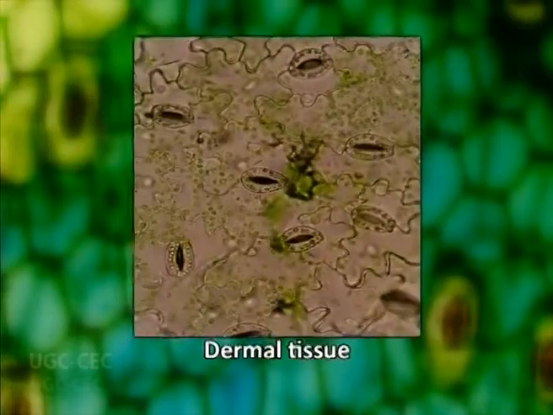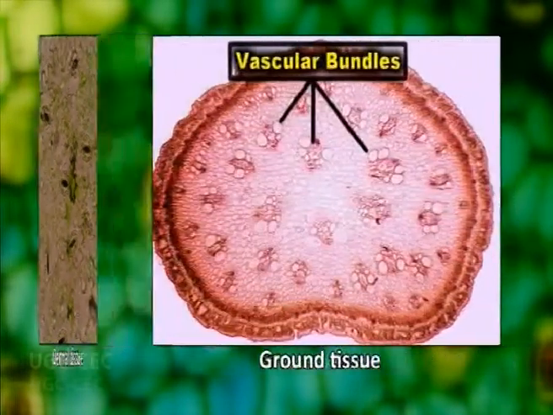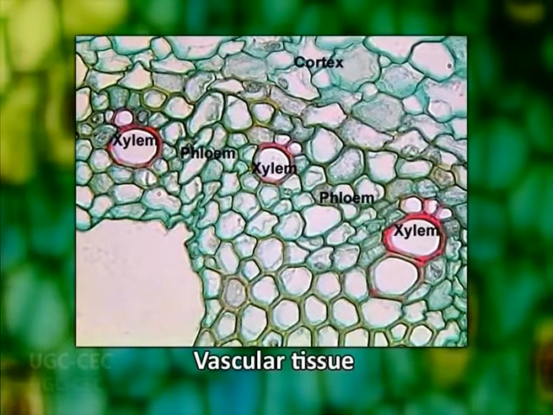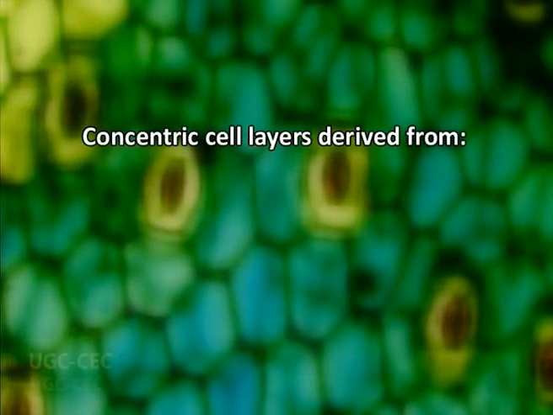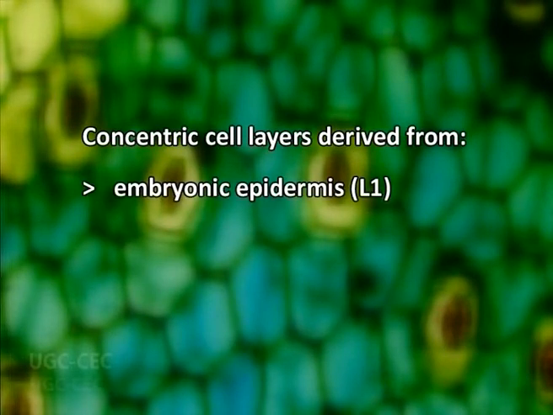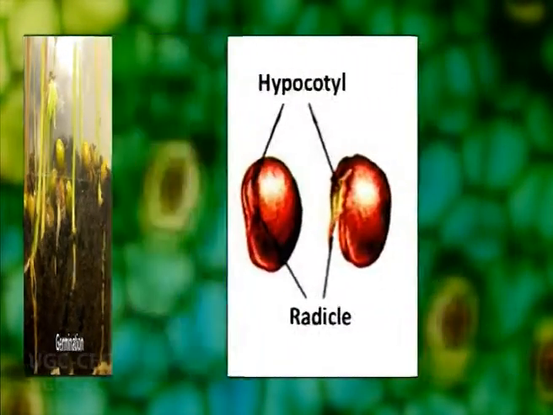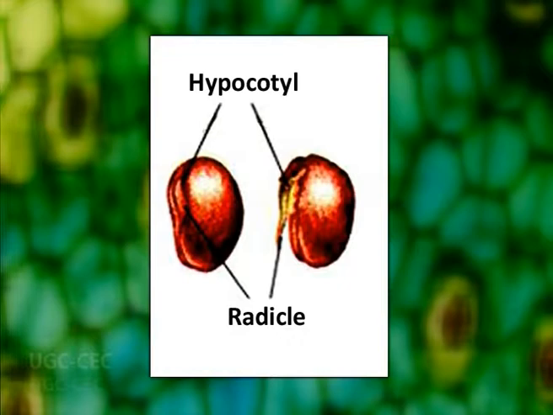The roots of the mature plant provide support and facilitate the uptake of nutrients and water. Although different plants show tremendous variation in root morphology, the basic anatomical elements of the root are the same, consisting of dermal tissue, that is epidermis, ground tissue, cortex, endodermis, pericycle, and vascular tissue, that is phloem and xylem. These concentric layers are derived from the embryonic epidermis, that is L1, ground, that is L2, and vascular, that is L3 tissues. When the embryo germinates, the root that emerges is called radicle or primary root.